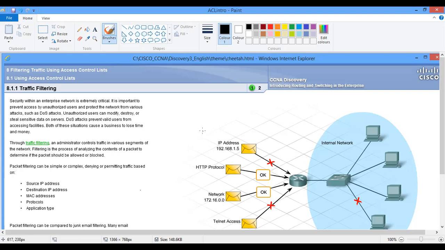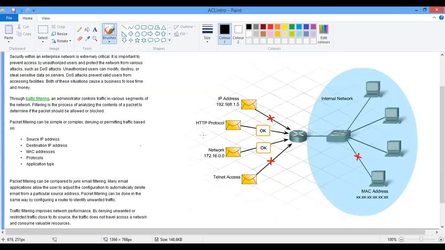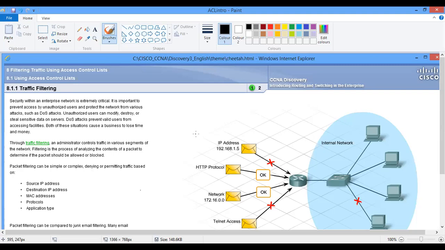So in terms of security, it's part of security configuration, and it's more like a manual way of configuring something like a firewall, because almost the same thing a firewall does is what we'll be doing with our routers or on our network devices.